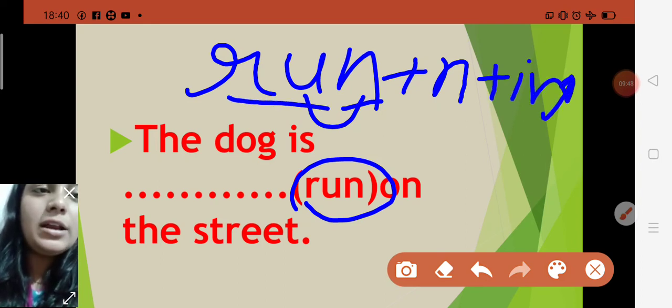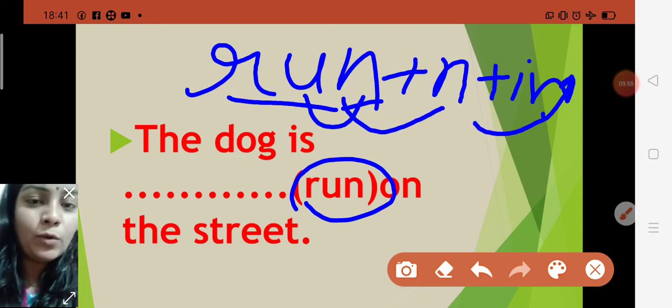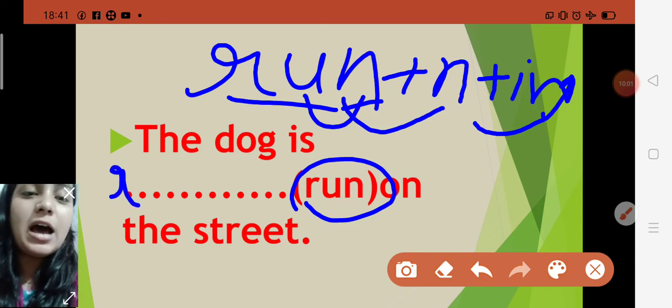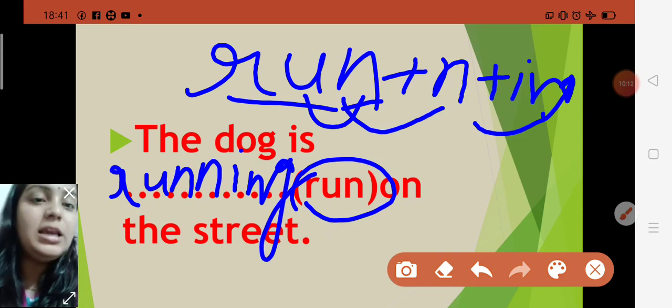Like run, the last letter is doubled or repeated, and then you add ing. So the dog is running on the street. The spelling of running is RUNNING, running.